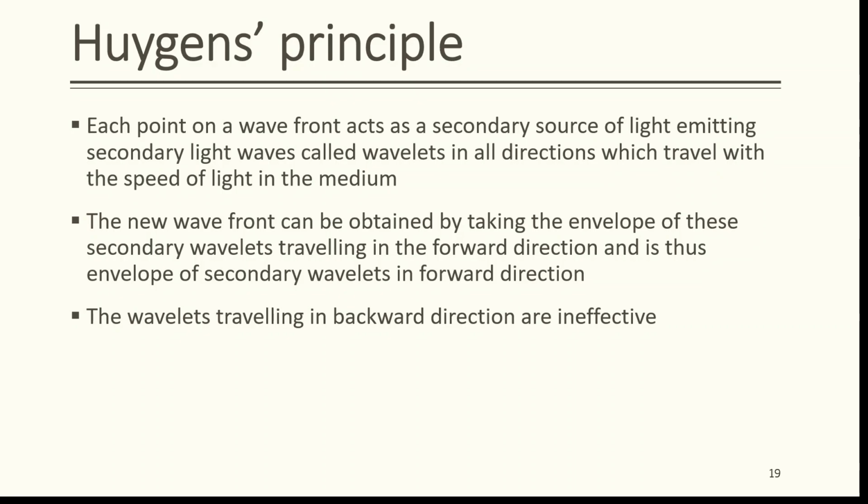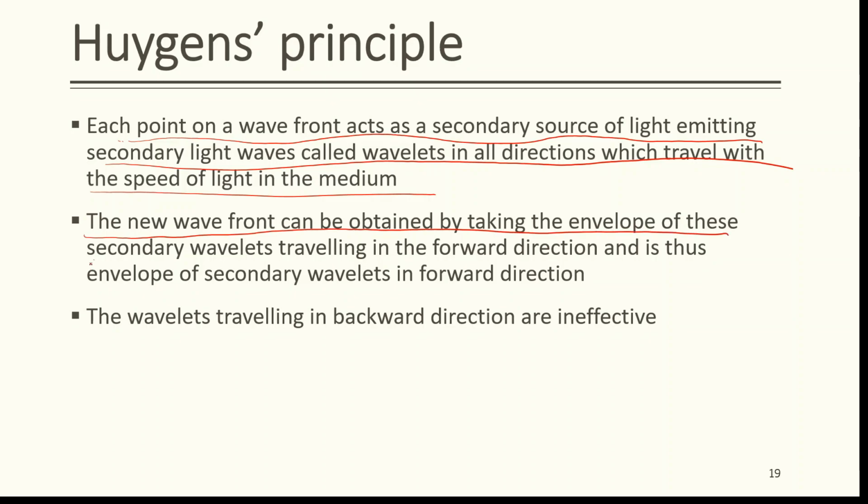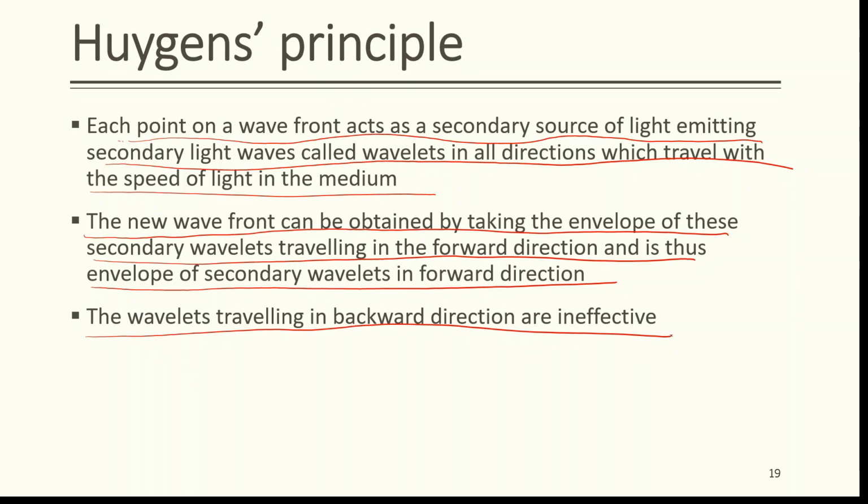Each point on a wavefront acts as a secondary source of light, emitting secondary light waves called wavelets in all directions, which travel with the speed of light in the medium. The new wavefront can be obtained by taking the envelope of these secondary wavelets traveling in the forward direction and is thus the envelope of the secondary wavelets in the forward direction. The wavelets traveling in the backward direction are ineffective.